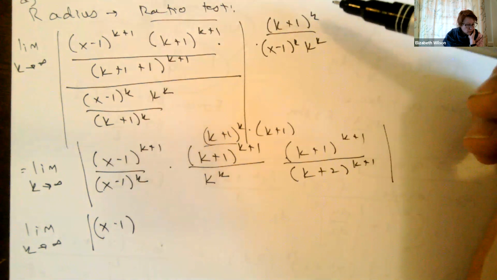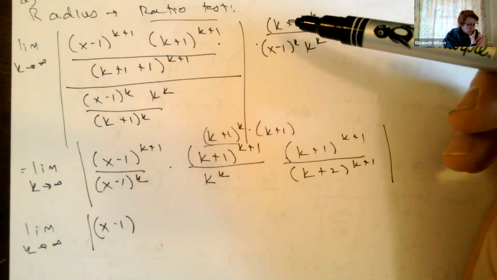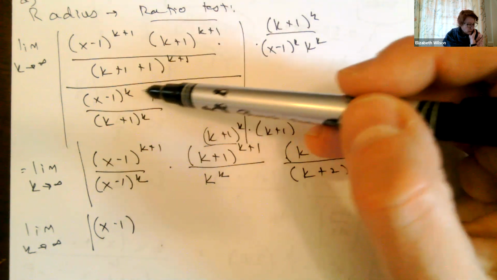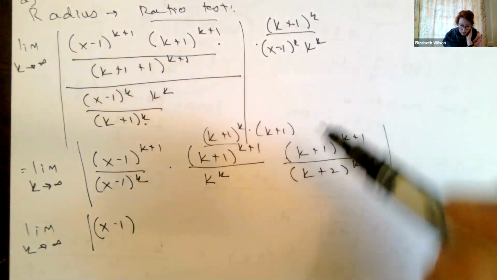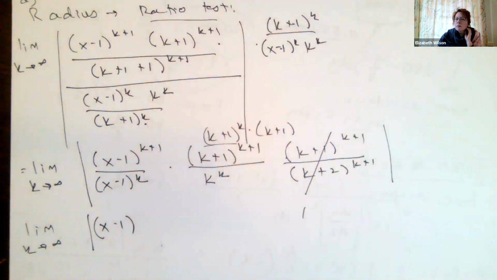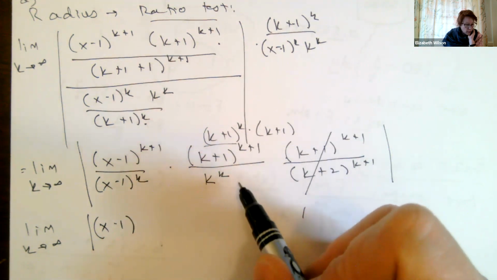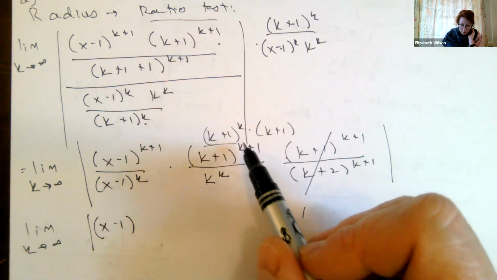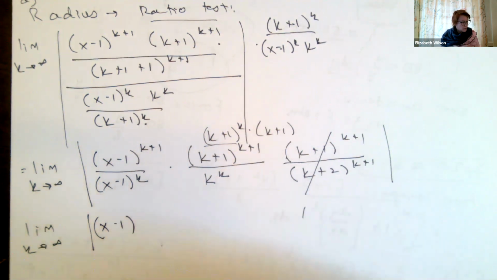k plus 1. Did I goof? Give me just a second. k plus 2 to the k plus 1 there, and then I've got k to the k over here. So then I multiply this all over that. Okay, all right, well, let's just keep going. So now what happens is I have these things go to 1, right? And then this one here, why do I have k to the k? I think I'm missing something. Did I do something wrong?